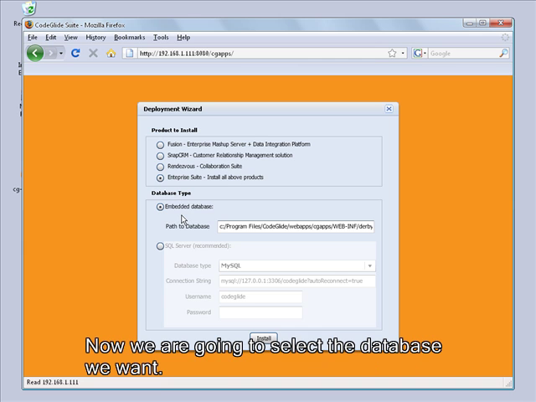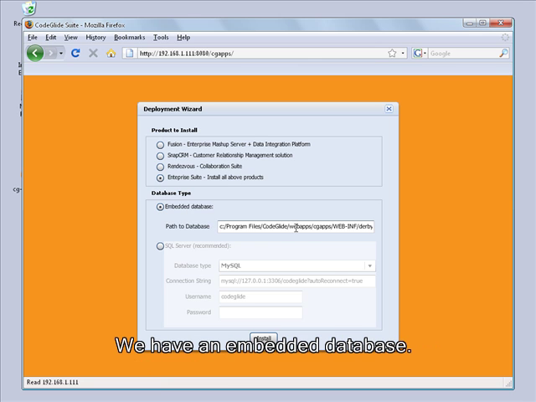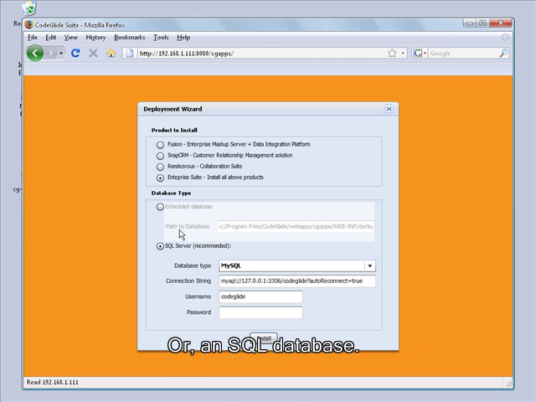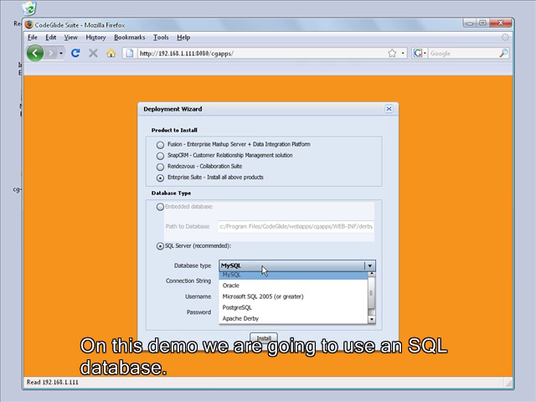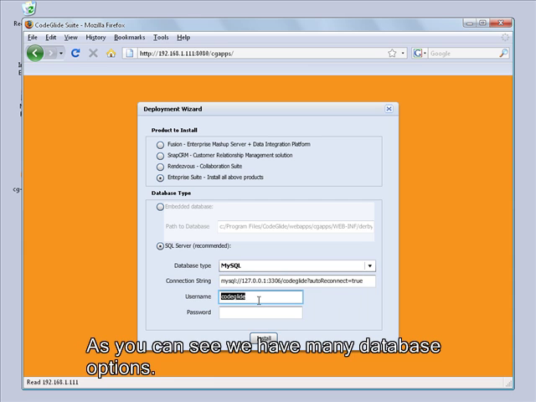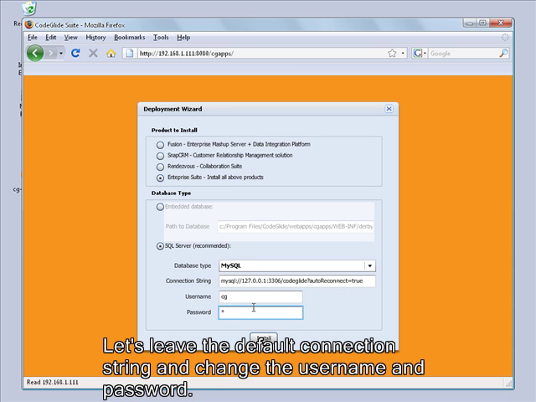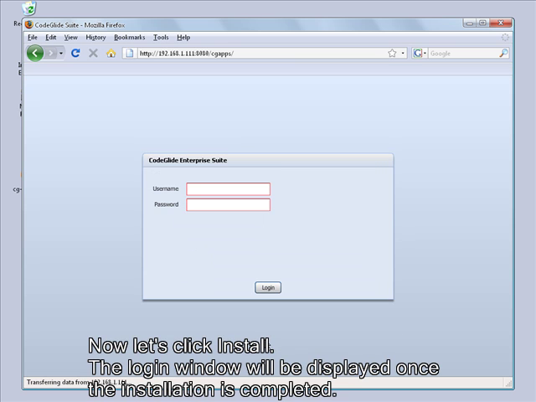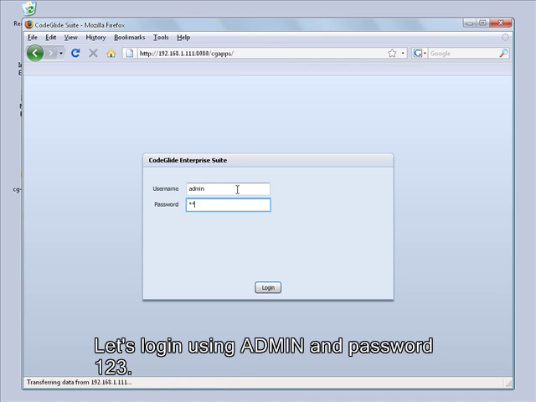Now we are going to select the database we want. We have embedded database or an SQL database. On this demo we are going to use an SQL database. As you can see, we have many database options. Let's leave the default connection string and change the username and password. Now let's click Install. The login window will be displayed once the installation is complete.